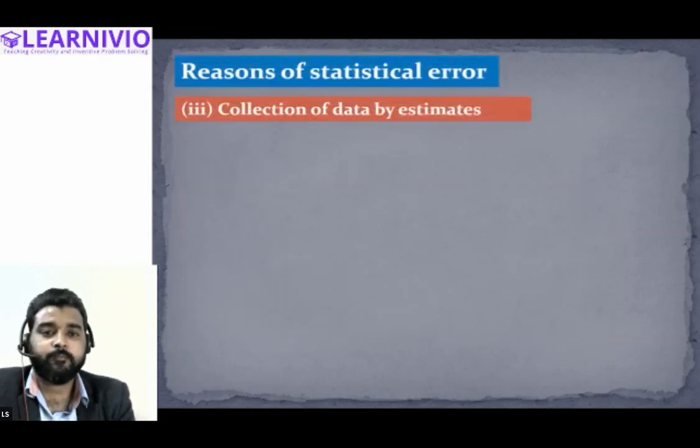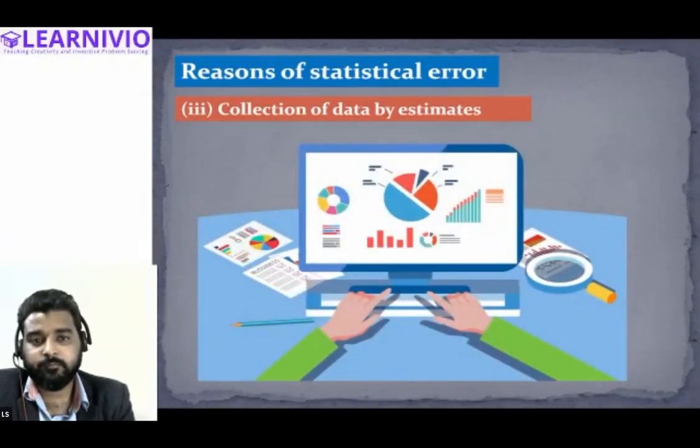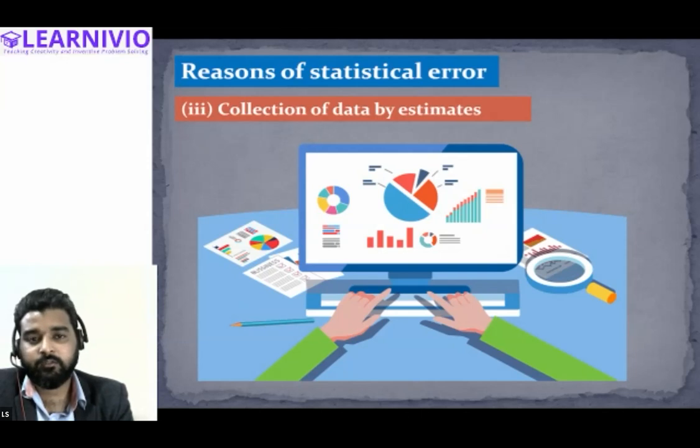Then we have the third reason, collection of data by estimate. See, sometimes we collect information just by estimating certain things. And if you are collecting the information by estimation, then there is a possibility that the data that you have collected and the fact may differ, and due to which statistical error will arise.